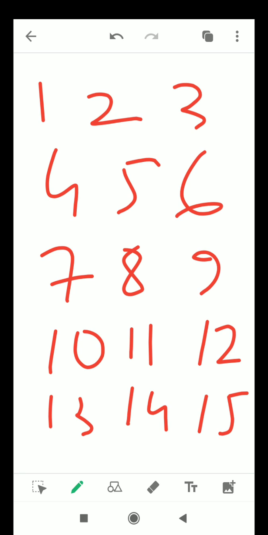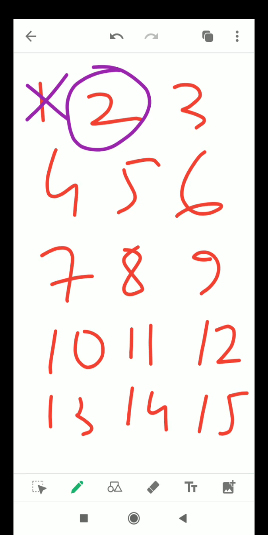Look, in between all the numbers, we know that the first one is neither a prime number nor a composite number, so mark a cross over here. Since one is not a prime number and also not a composite number, we cross out one. If a number is prime, we will encircle the number, and if it's not a prime, then we will cut the number. Now we know that 2 is a prime number because 2 is divisible by 1 and 2 itself, so we encircle the number 2.